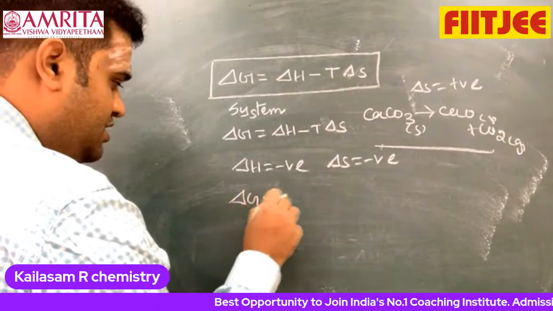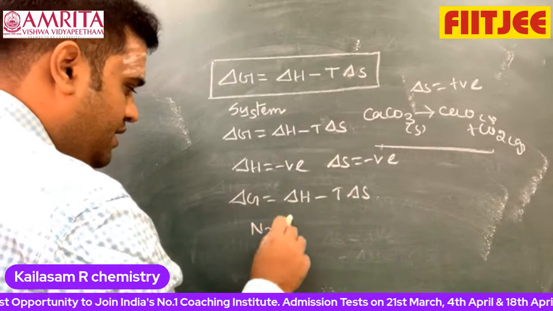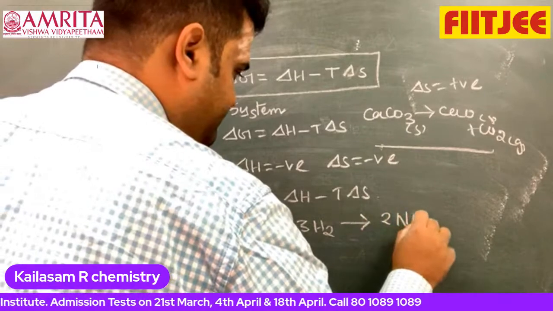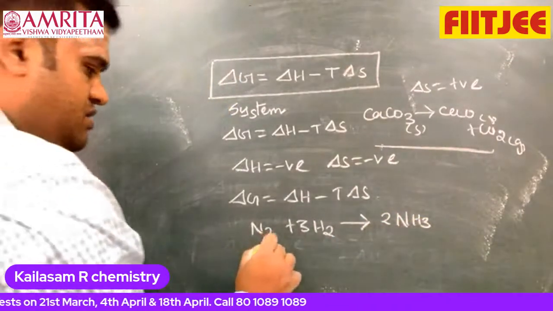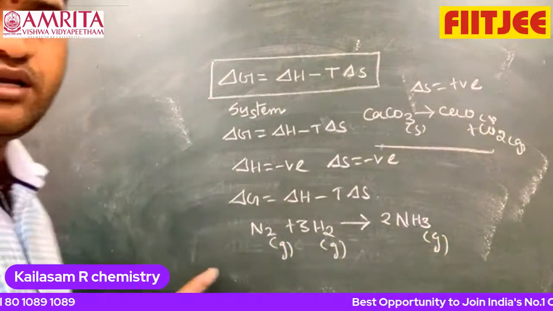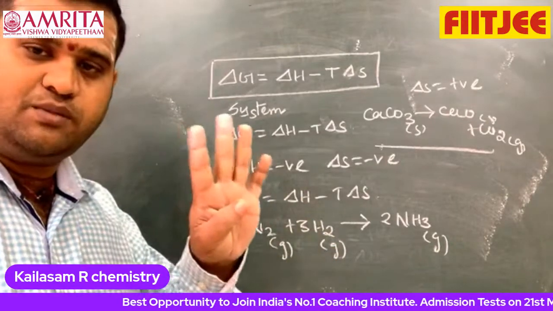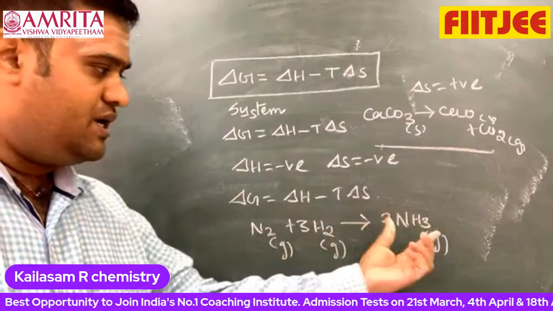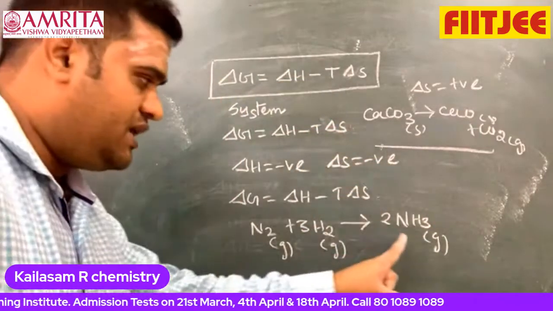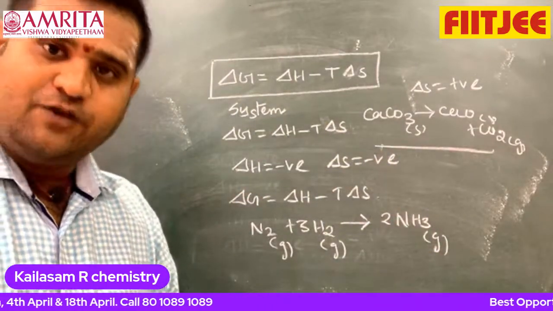I can write delta G is equal to delta H minus T delta S. Take the example of N2 plus 3H2 gives 2NH3. Obviously all of these are gases. On the reactant side you have 4 moles of gaseous substance, here only 2 moles, so the number of moles of gaseous substance decreases. Therefore the entropy of the system becomes negative.